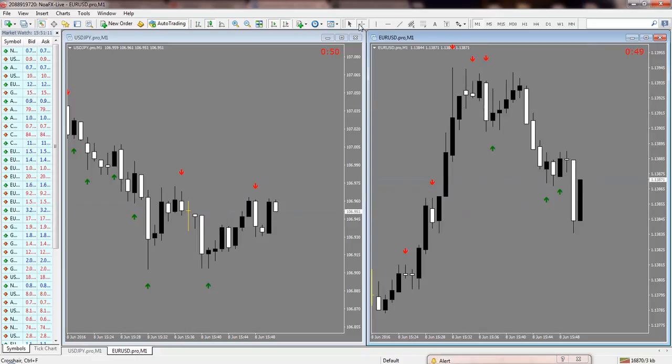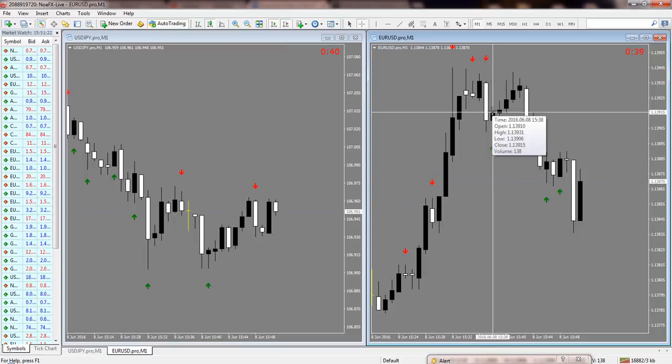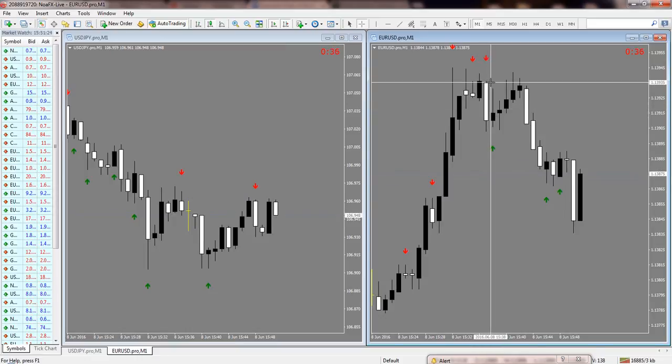Like this one, we have this candle going here, and I want to take a trade on the next candle from this signal, but because I see this is a big candle that has taken too much room left for price to correct,